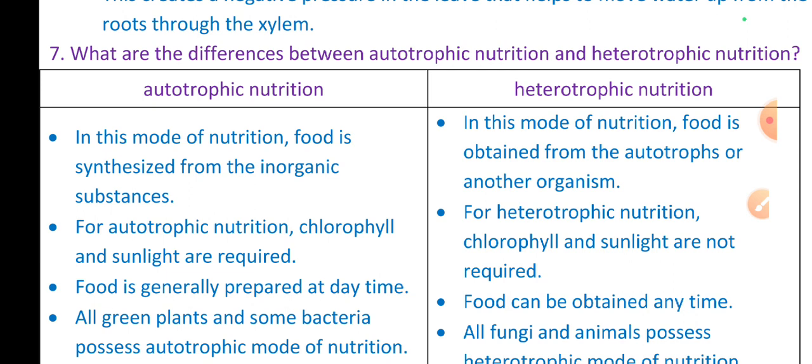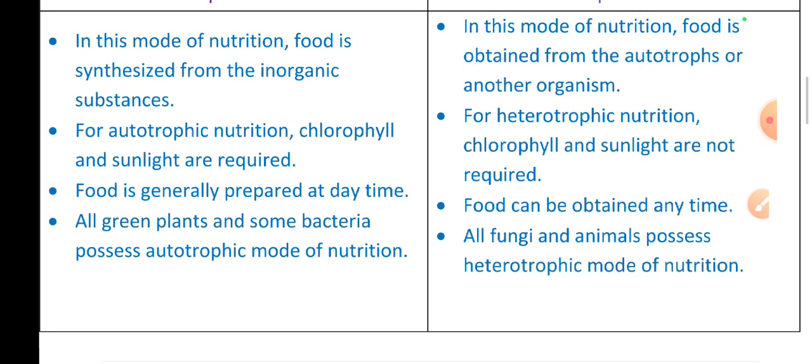What are the differences between autotrophic nutrition and heterotrophic nutrition? Autotrophic nutrition: in this mode of nutrition, food is synthesized from inorganic substances. Heterotrophic nutrition: in this mode of nutrition, food is obtained from autotrophs or other organisms. In autotrophic nutrition, chlorophyll and sunlight are required. In heterotrophic nutrition, chlorophyll and sunlight are not required.